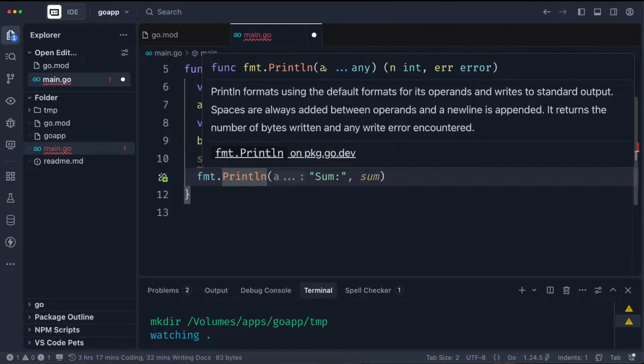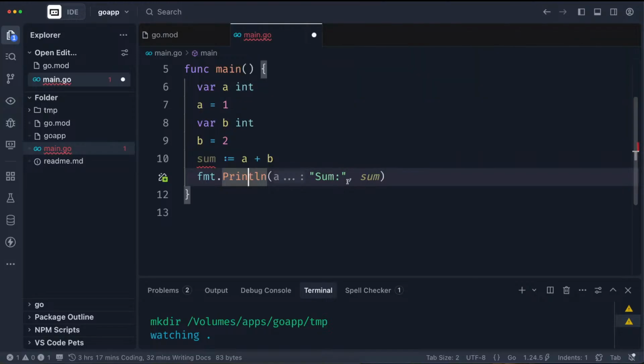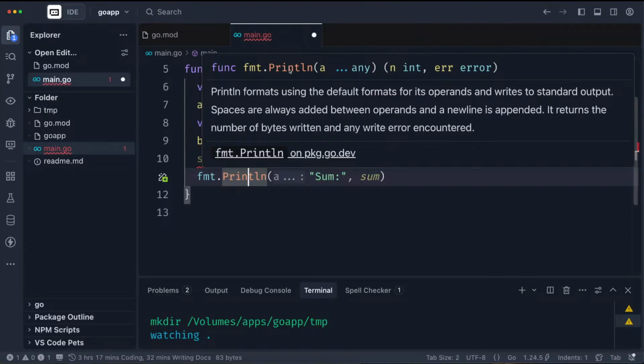We have a parameter passed on top of here. You can see that parameter section where you can pass any kind of parameter that has any number of data types and number of entries. So that's why you have ...any, meaning it's not just fixed to one data type. That's why we were able to pass two parameters. We passed a string and we passed an integer. How is that possible? Because the print function accepts an unlimited number of arguments and also of different types. Okay, and it returns this. We'll talk about functions later.